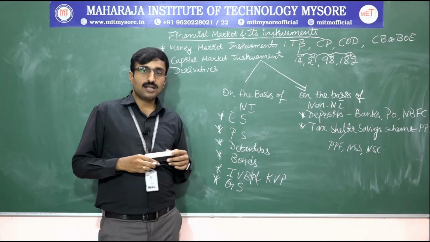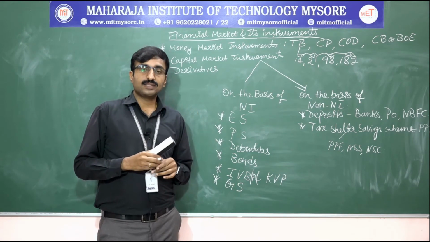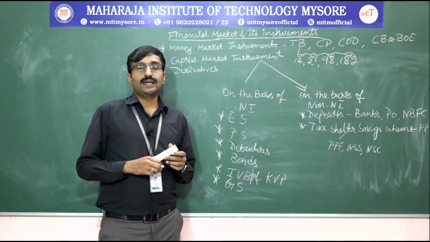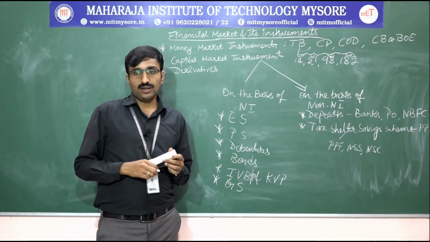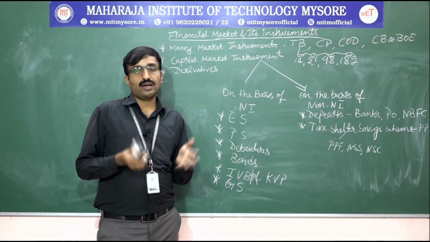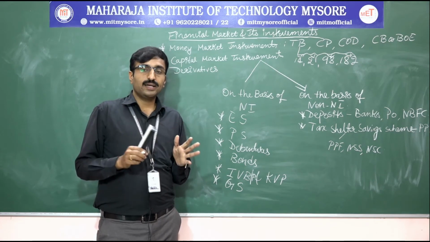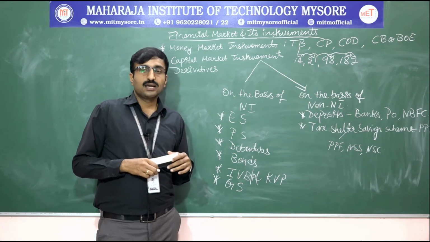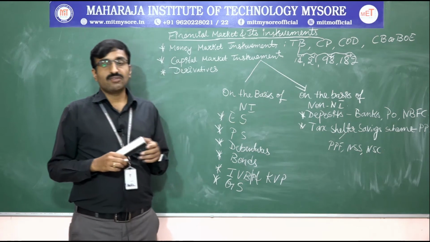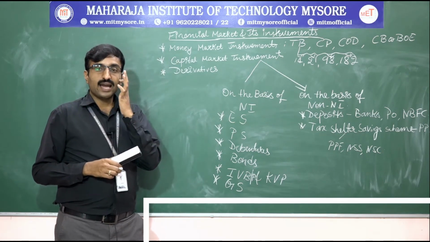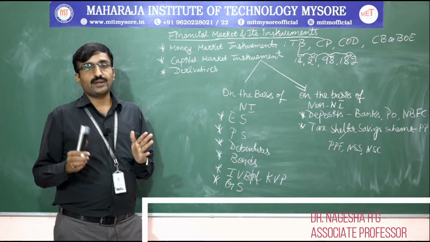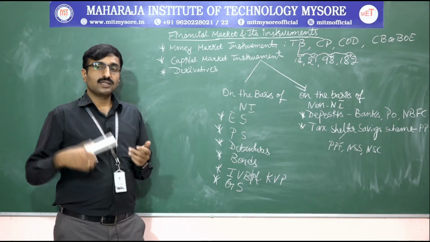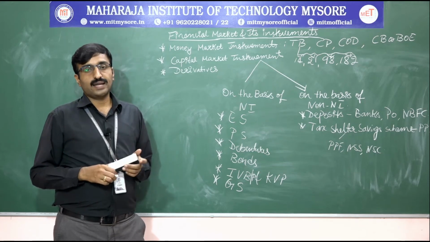Public provident fund is also one of the kinds of tax savings investment under section 88 as per the Indian Income Tax Act 1961. By investing the money there we can have the return. If you are investing the money in the PPF, it's completely exempted from tax. And also we are having national saving scheme, which carries an interest rate of 9.5% to 12.75%. By investing the money there also we can have the tax benefit.